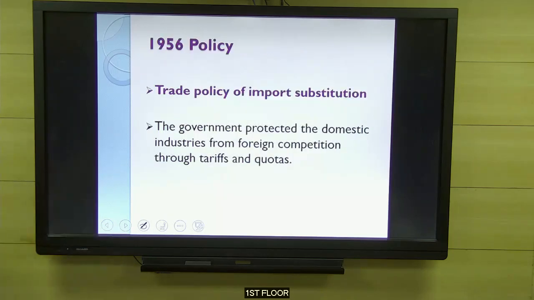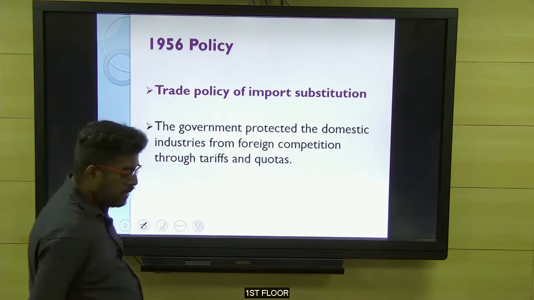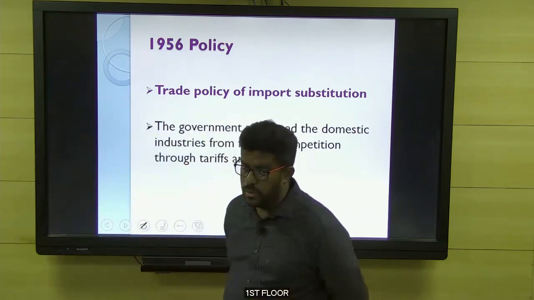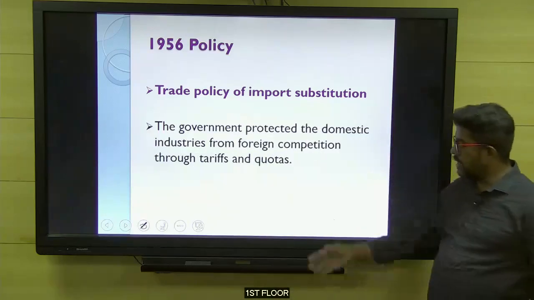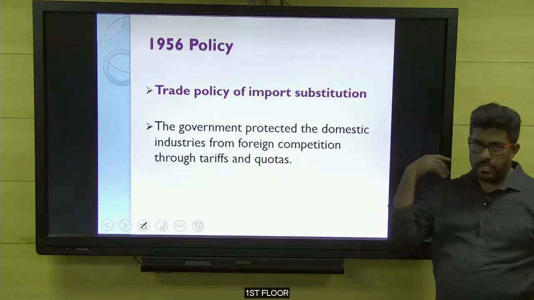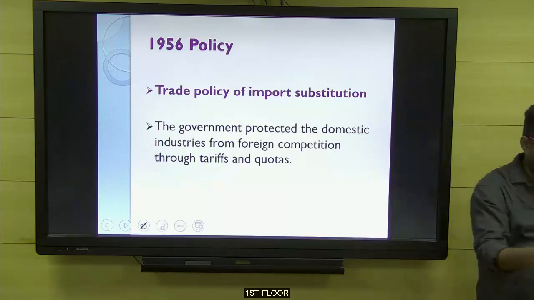The same thing we learned in our second five-year plan. It protected the domestic industries from foreign competition through tariffs and quotas. In the external sector, you can stop the entry of goods by two methods: one is the tariff barrier, one is the non-tariff barrier. Examples are tariffs and quotas, putting restrictions on the entry of goods from other countries.